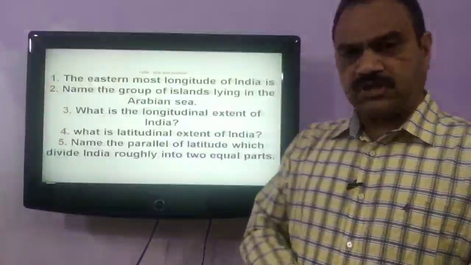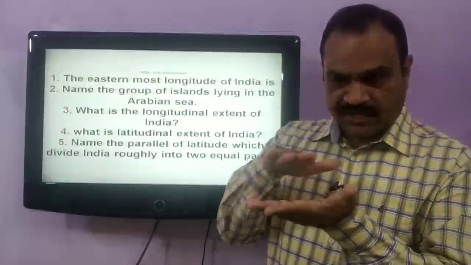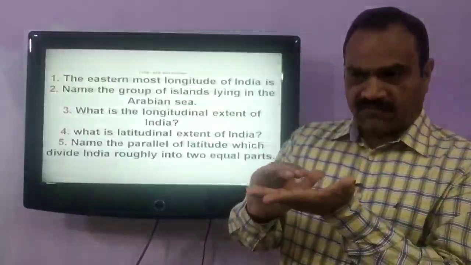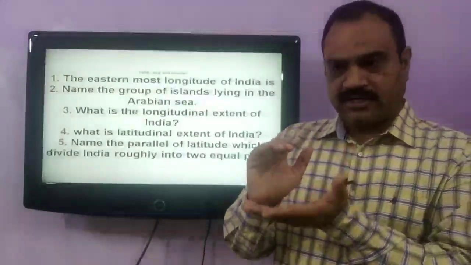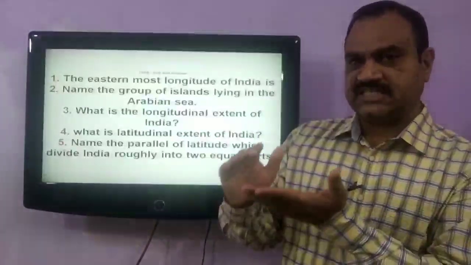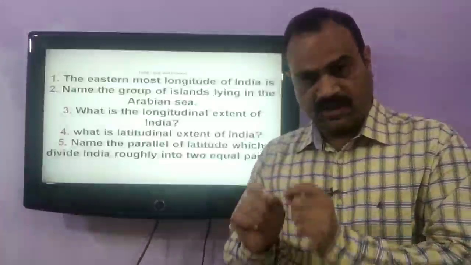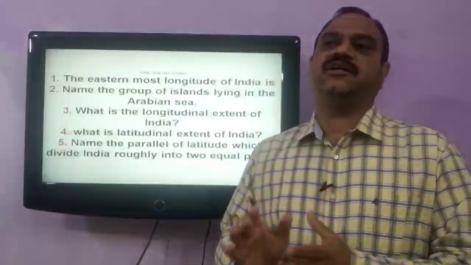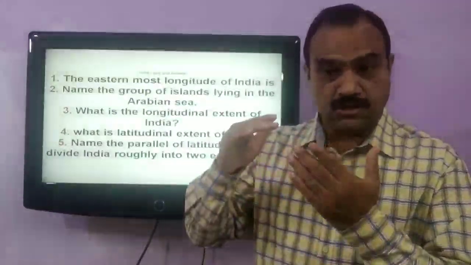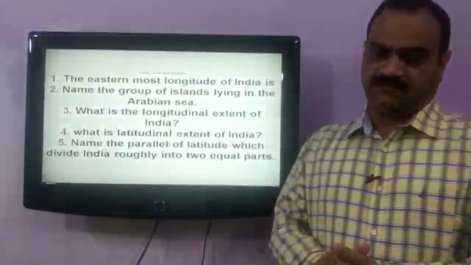So the latitudinal extent of India is that 0 degree is the equator, and right after the equator, at 8 degree 4 minutes, starts the boundary of India, that is Kanyakumari. The mainland of India starts from Kanyakumari, which is 8 degree 4 minutes north. India is completely in the northern hemisphere.